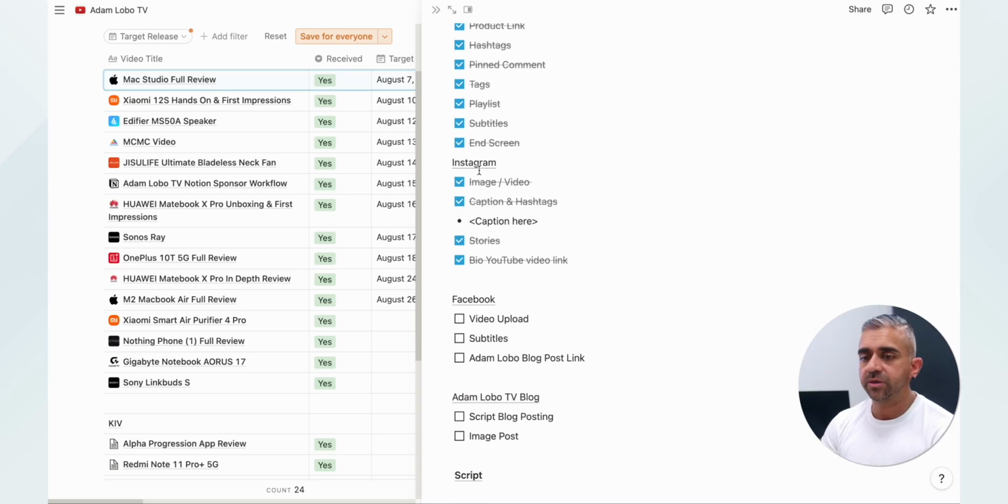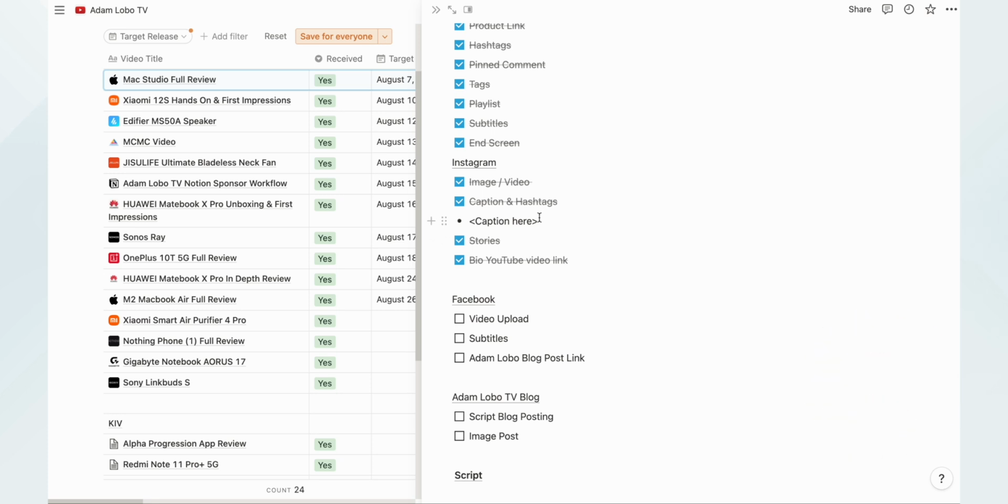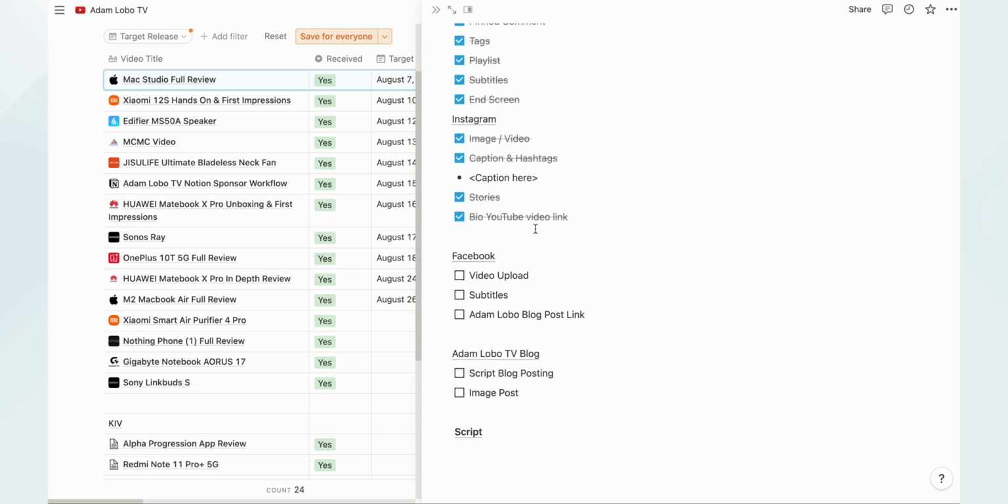And then for Instagram, because for every YouTube video that I do, I also have it on Instagram too, there is image or video, is it already uploaded on Instagram, ready to post, captions and hashtags. I put the caption here originally, but fitting everything within here is a bit harder. So what we have done is that it will be in a separate document instead of putting the captions over here. This is something I had initially, but eventually we did not follow it.